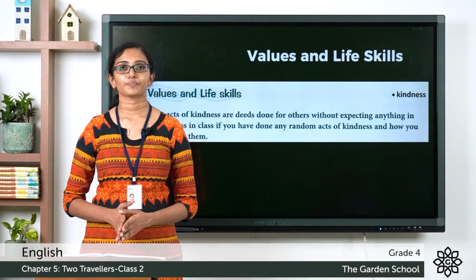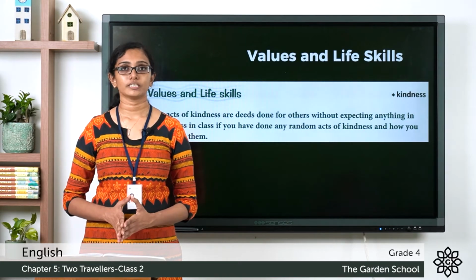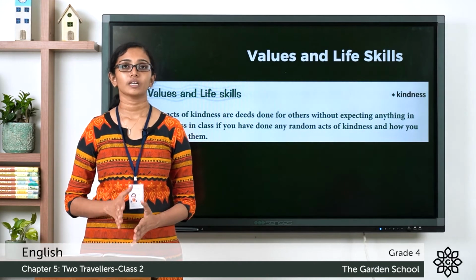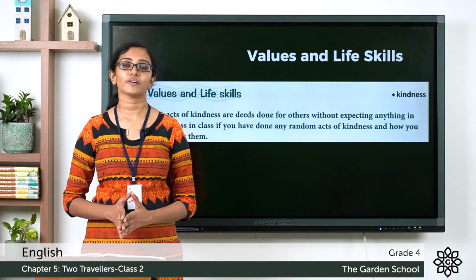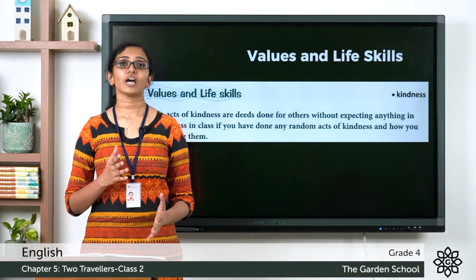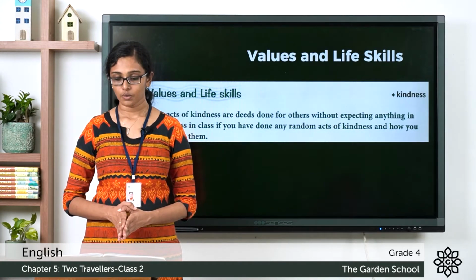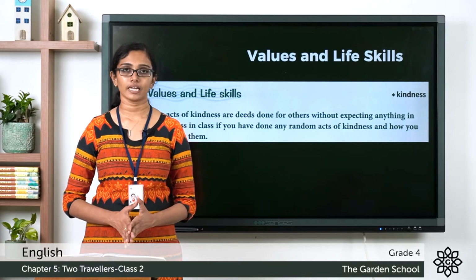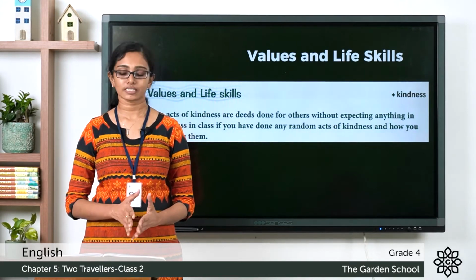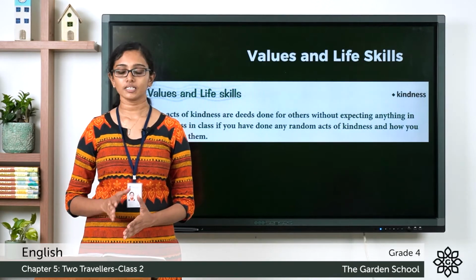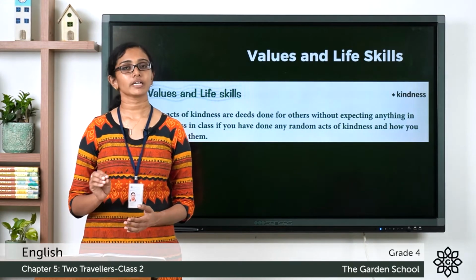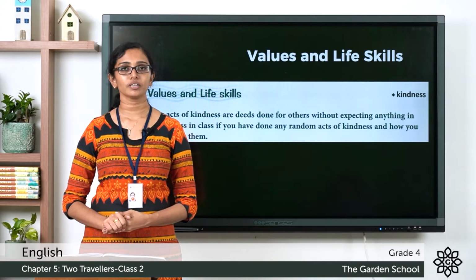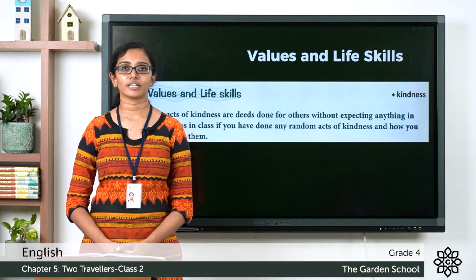So, kindness. Kindness is the quality of being friendly, considerate and generous to our fellow beings. So, if you have had any incidents where you showed a random act of kindness to someone in need, you can describe or discuss about that incident here. You can make a note of the incident in your notebook, take a picture and send us through Teams.